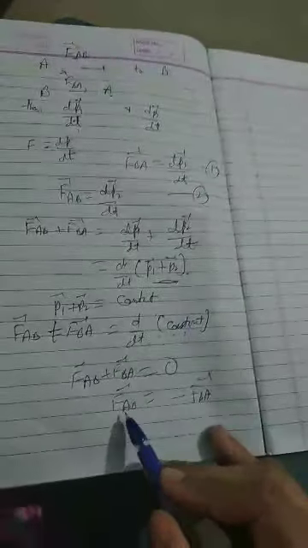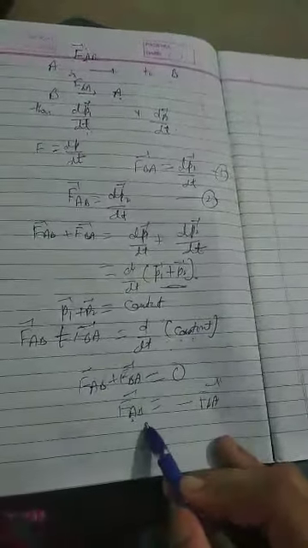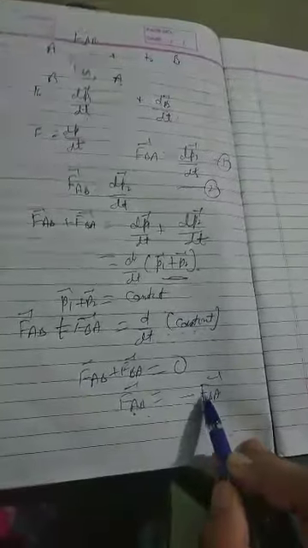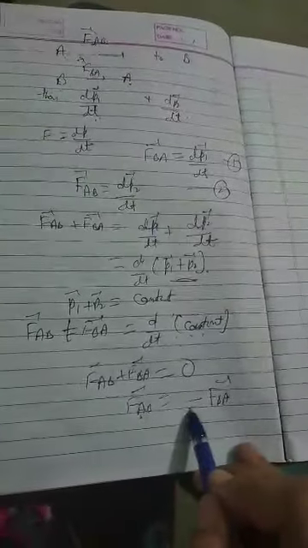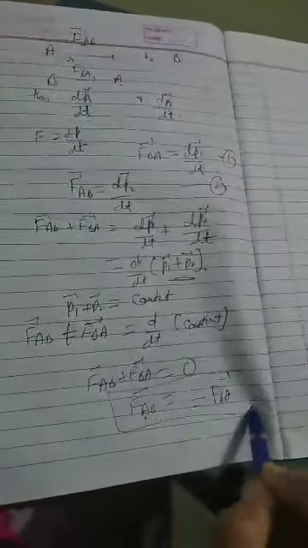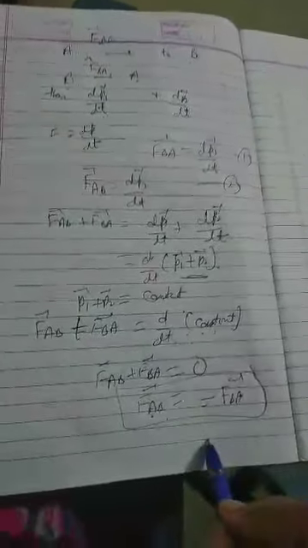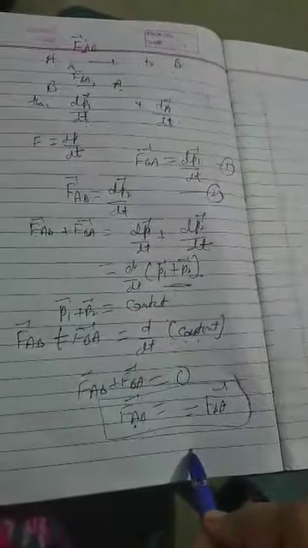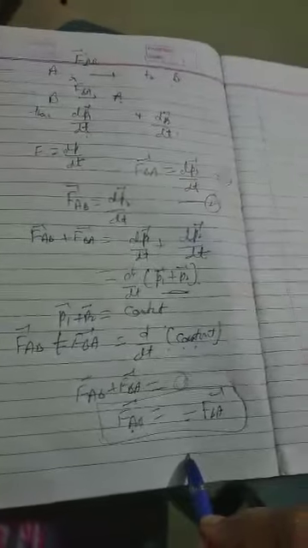This means the force exerted by A on B and the force exerted by B on A are equal but in opposite directions. This is our third law, that to every action there is an equal and opposite reaction. So we have proved the third law from the second law.